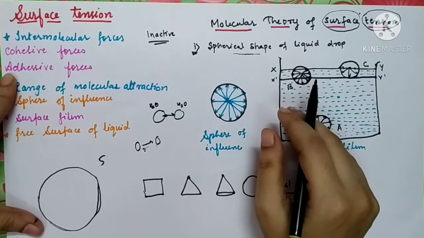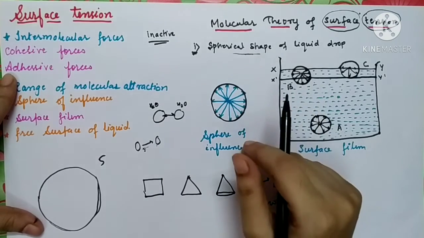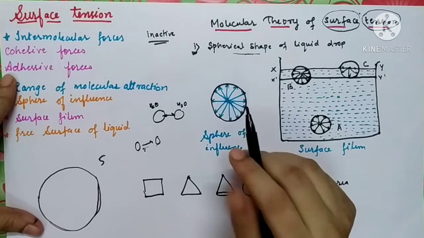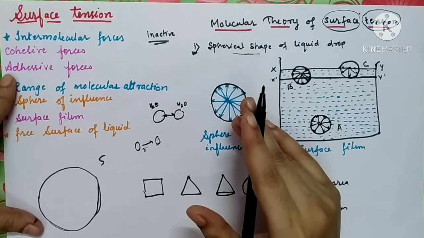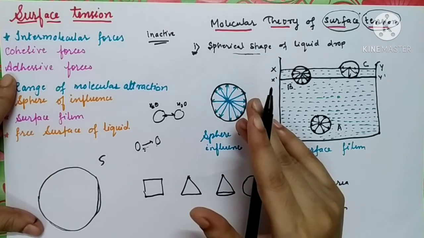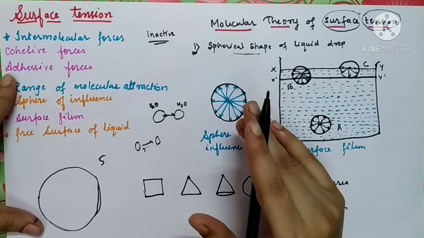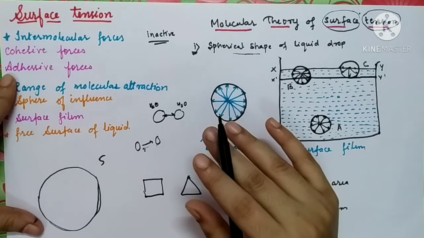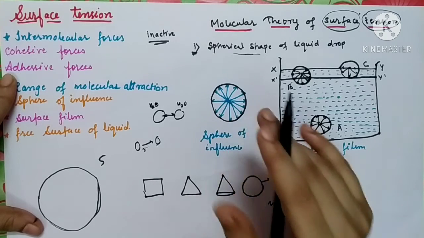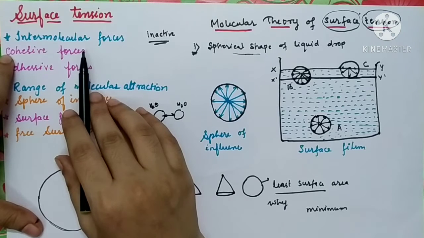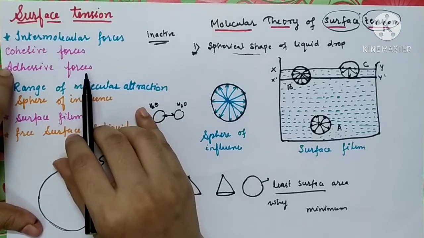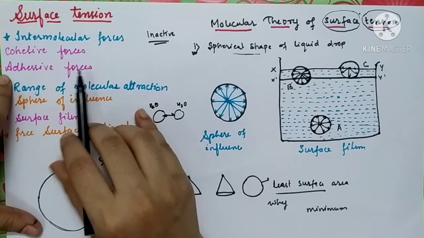Examples are forces of attraction between molecules of solid and liquid, liquid and gas, or solid and gas. So understand these two concepts: cohesive forces, where both molecules are of the same substance; adhesive forces, where the molecules are of different substances.